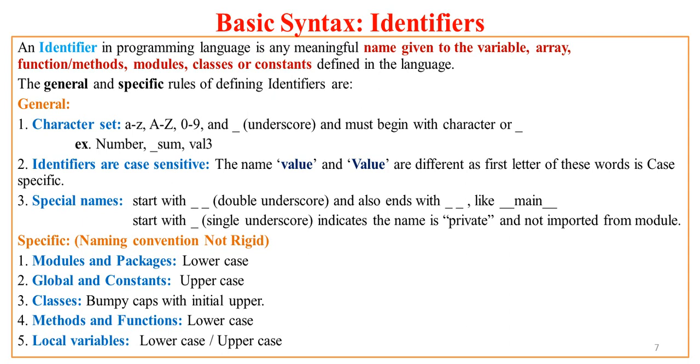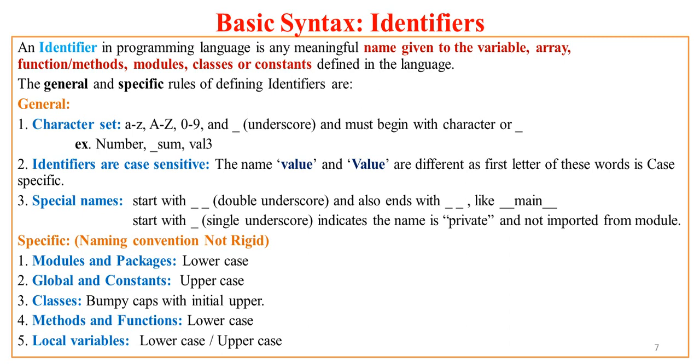Now there are certain special names used in Python, that you will find sometimes that Python identifier names start with double underscore and also end with double underscore. So these are the special names which will be having at the starting two underscore characters and at the end two underscore characters.